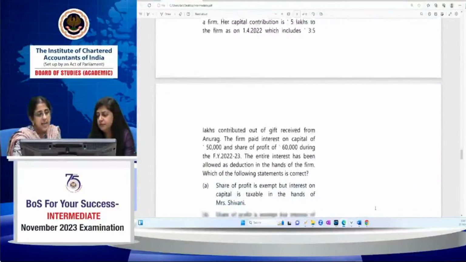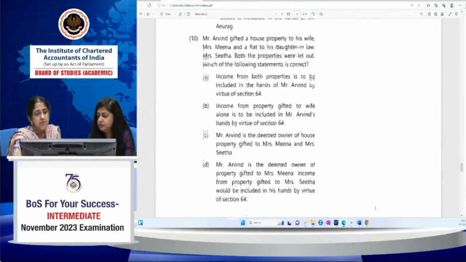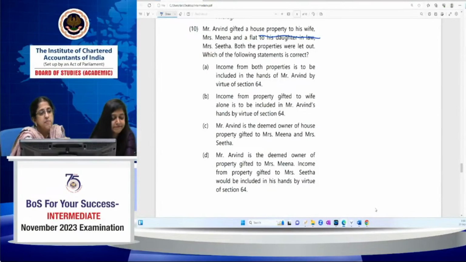The 9th and 10th are on clubbing provisions; I'll take the 10th one before the 9th. Mr. Arvind gifted a house property to his wife, Mrs. Meena, and a flat to his daughter-in-law, Mrs. Sita. Both the properties were let out. Which of the following statements are correct?